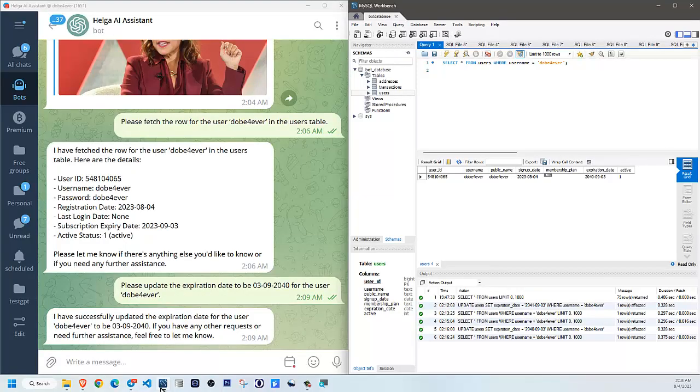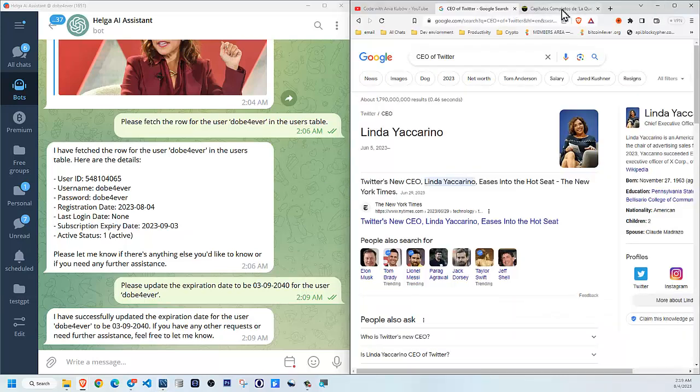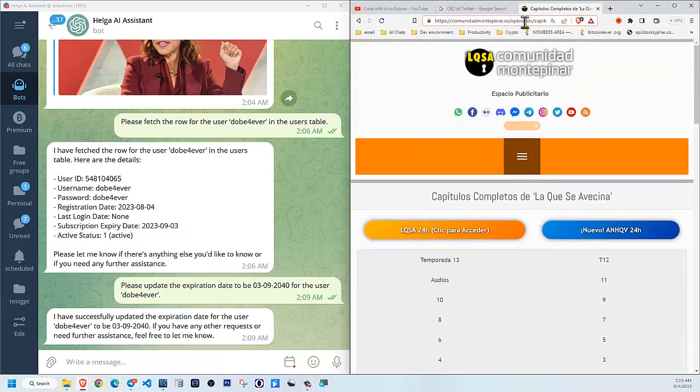Okay, so moving on now to showing the bookmark manager. For this, I will use this URL, which is a website where I watch a Spanish show from. This must be the only Spanish show that I watch these days.